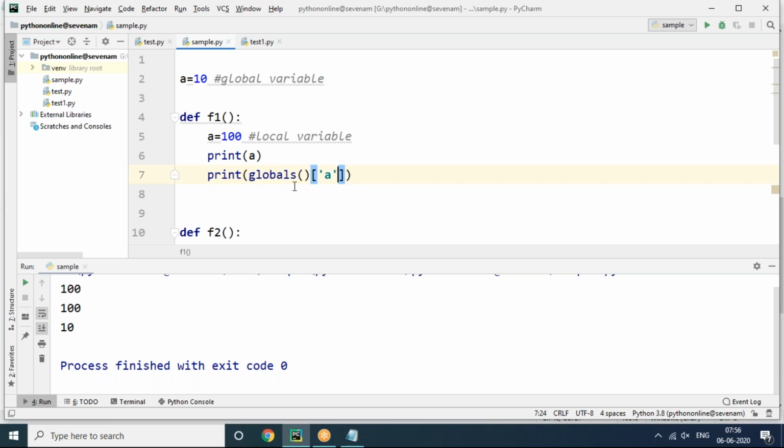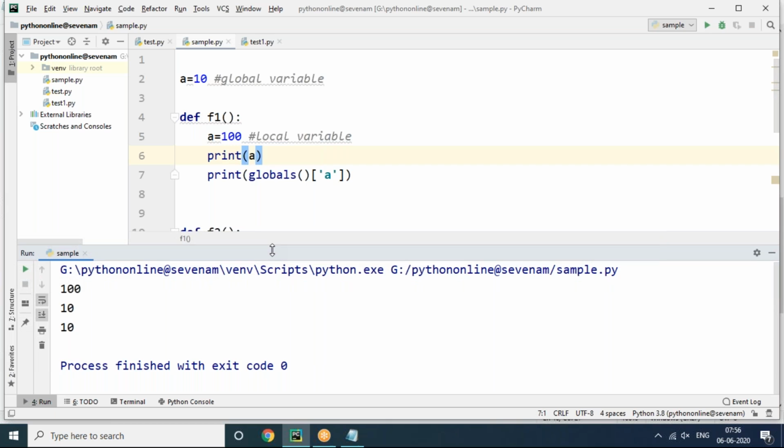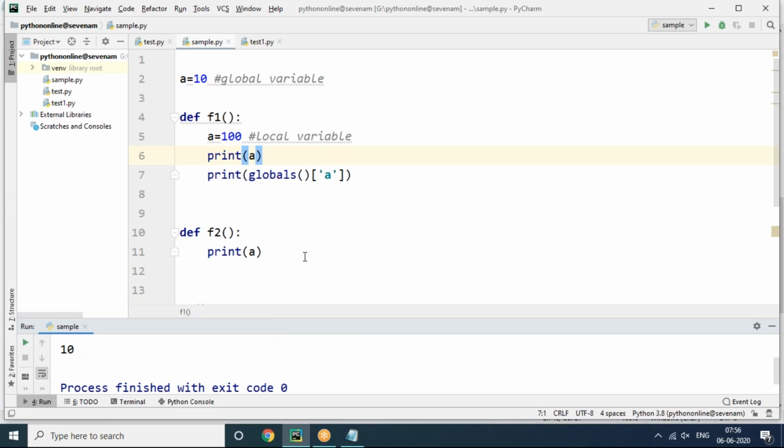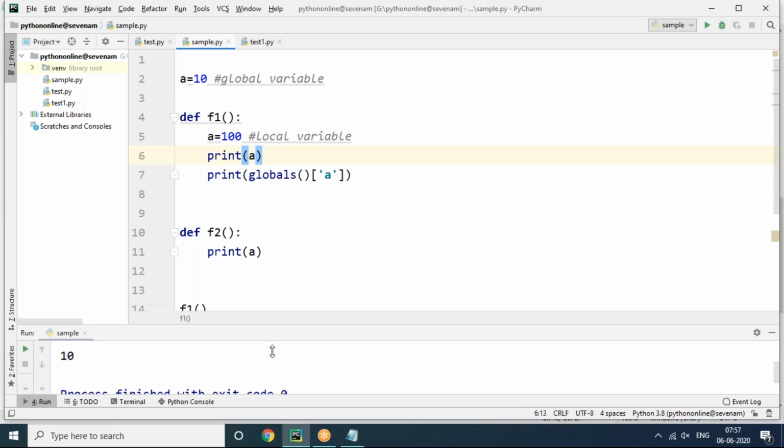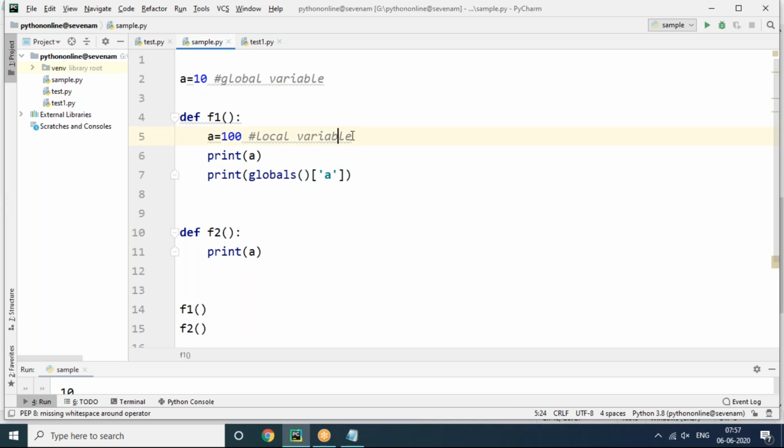Globals of A means this print statement will bring the global value 10. This print A brings the local value 100, and the F2 function undoubtedly brings the global variable value. Understand? So if the local variable name and global variable name are the same, and you want to access the global variable value inside the function, then use globals function of A. That represents the global variable value 10, and the other one is obviously 100. And F2 function obviously depends on the global variable value only, no problem at all.